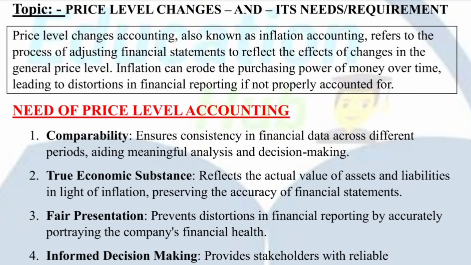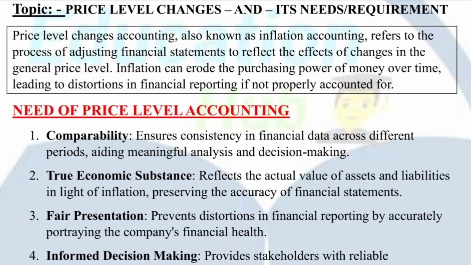The second main reason for understanding inflation accounting is true economic substance. It means reflecting the actual value of assets and liabilities in the light of inflation, which preserves the accuracy of the financial statement. In simple terms, inflation can distort the value of assets and liabilities recorded in your financial statements.